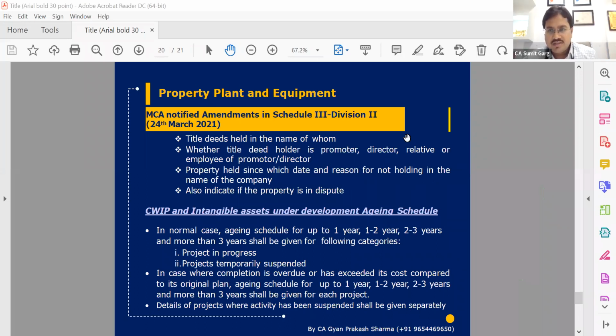Yes, sir. Just connecting with the spare parts. Spare part is a part of PPE. Then when we need to start depreciation? So depreciation will start very first of the day.